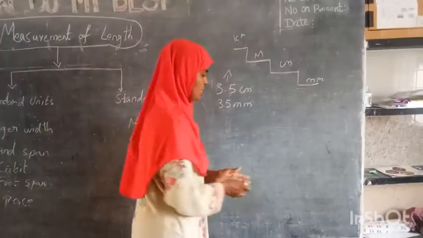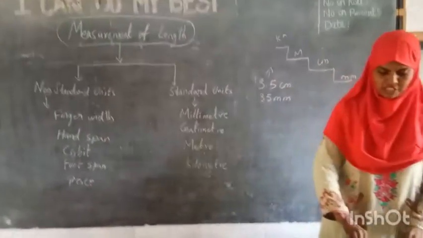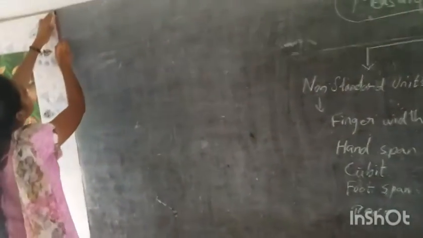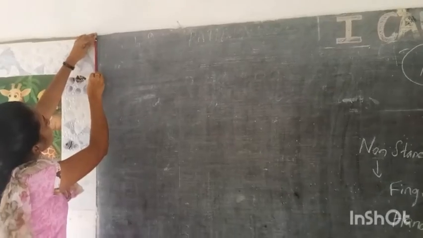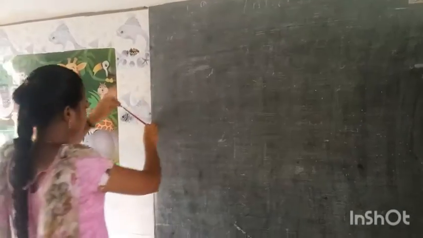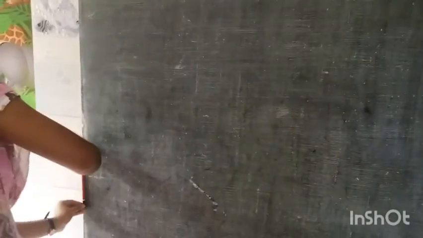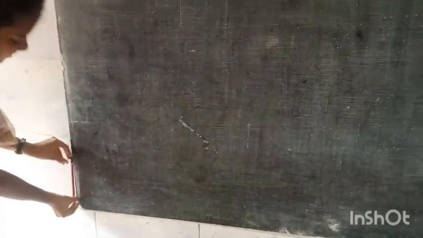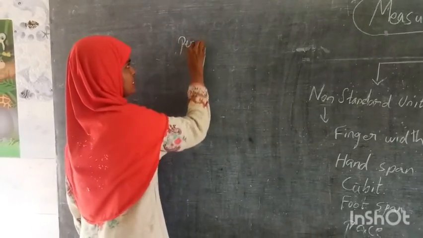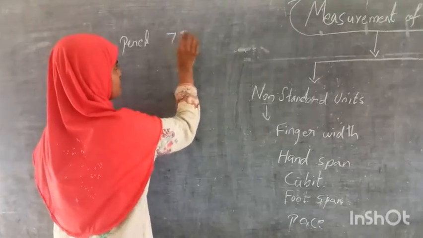Now, let us measure the length of this blackboard. Nandini ma'am will come and measure with a pencil now. Just check it. Height we will measure first. We will measure the height of the blackboard. 1. How many pencils? 2, 3, 4, 5, 6 and 7. Height of the blackboard is 7 pencils, we said, right?